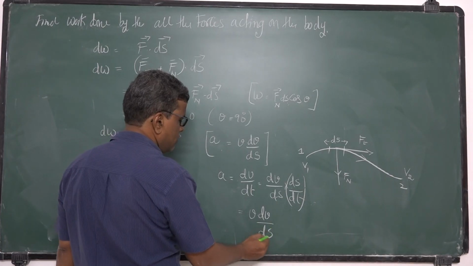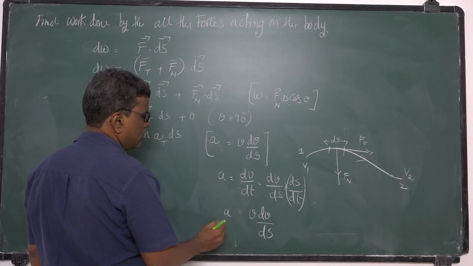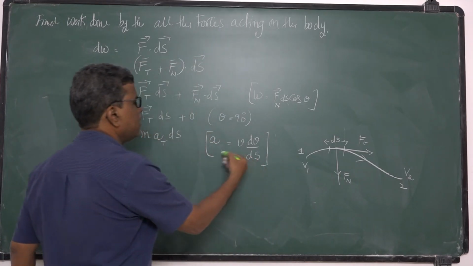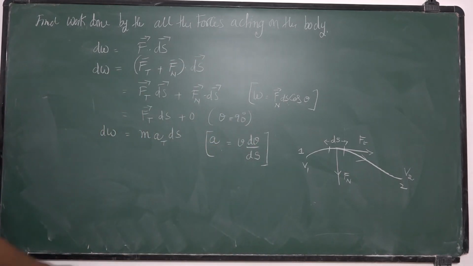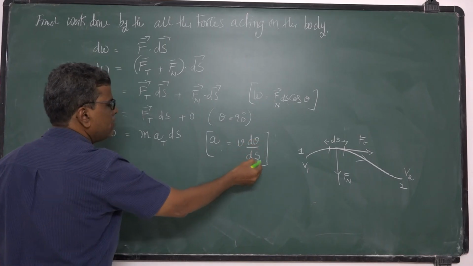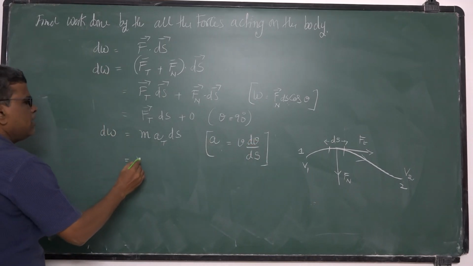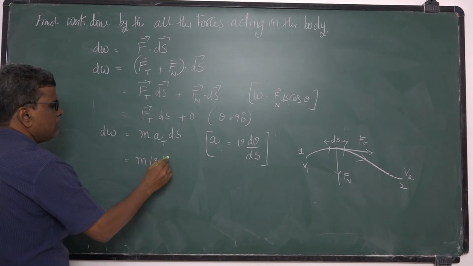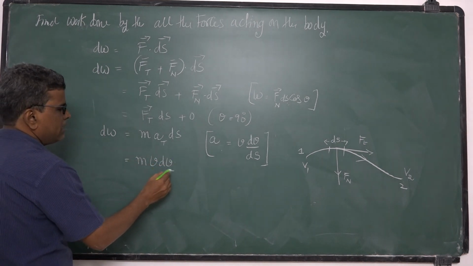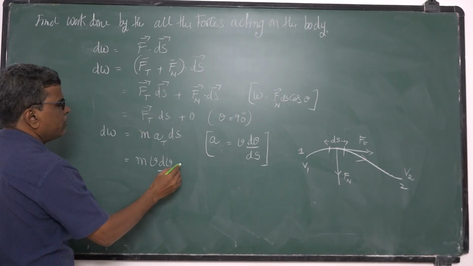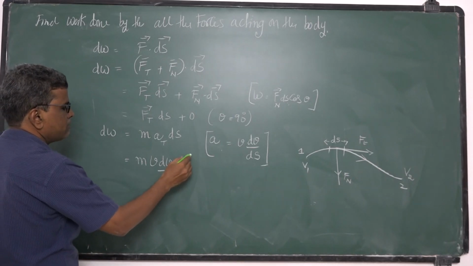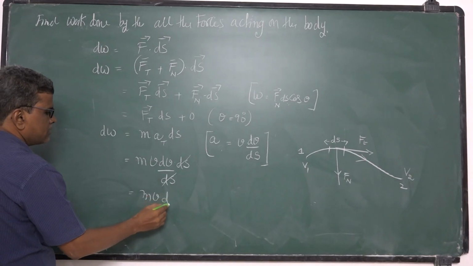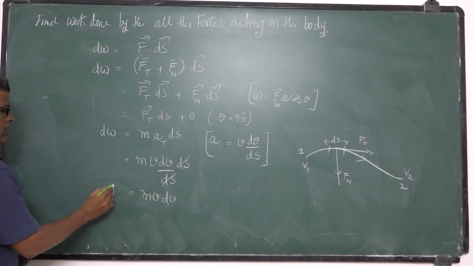So we know this expression already, so I am not proving this one. I am writing directly: a is equal to v into dv by ds. Instead of a, I am writing v into dv by ds, into ds. This ds will get cancelled. So that is m into v dv. So that is dW.